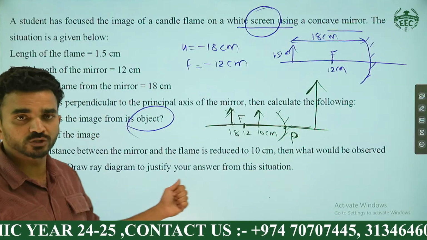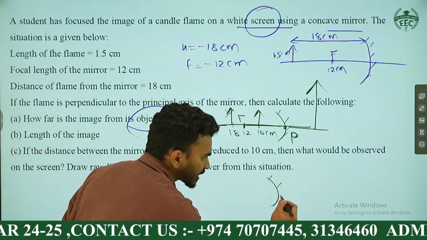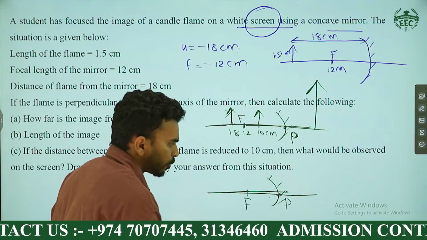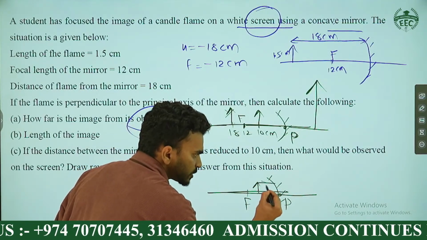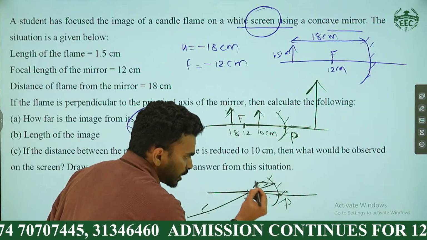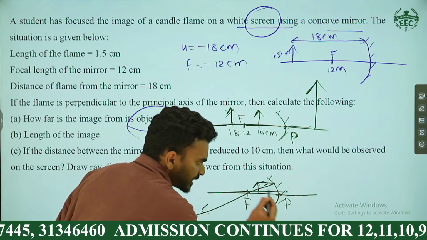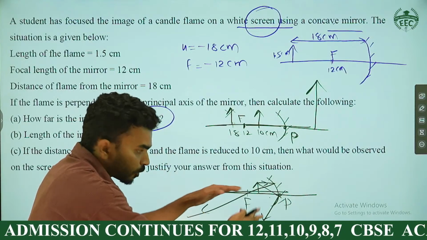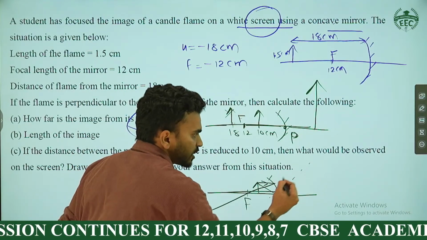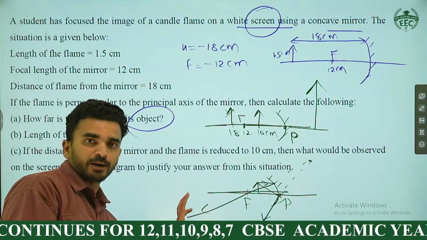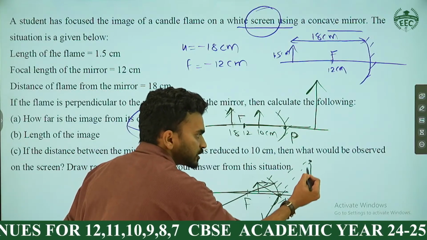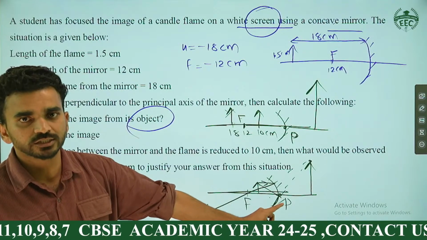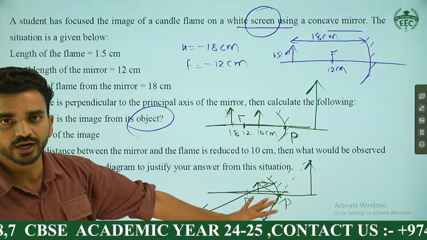And the question is asking to draw the ray diagram. It is a very famous ray diagram. Don't forget this ray diagram. When the object is kept between pole and focus, what will be the ray diagram? You guys know, right? Practice this many times. A parallel light ray passes through the focus. Light which is incident at the pole reflects with the same angle. Where do these light rays meet? No meeting on this side. You can extend them back; they meet at that point. So the observer sees that everything comes from here. This will be the image. Very, very important ray diagram, a 5-star ray diagram. Don't forget this. Sure question. Okay, you understood this, all right?